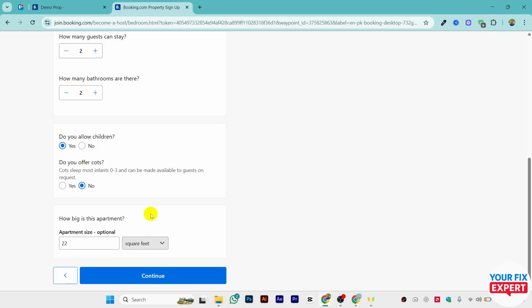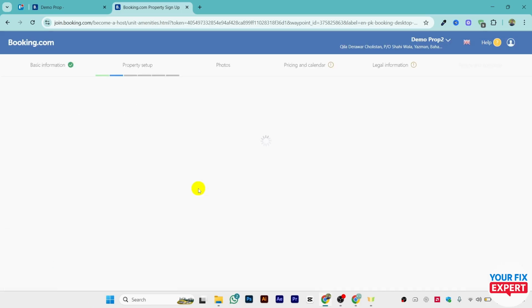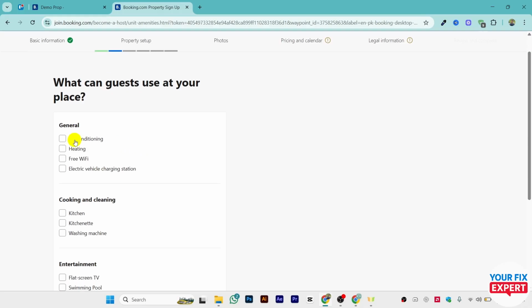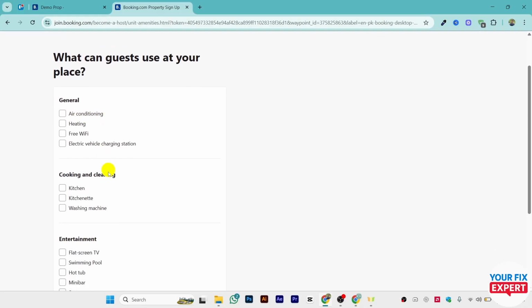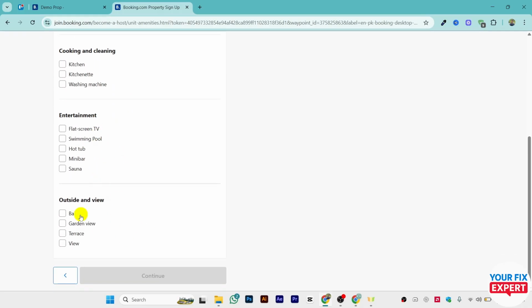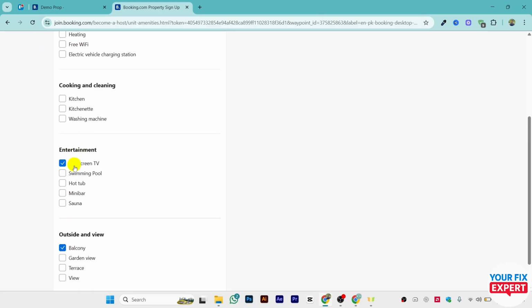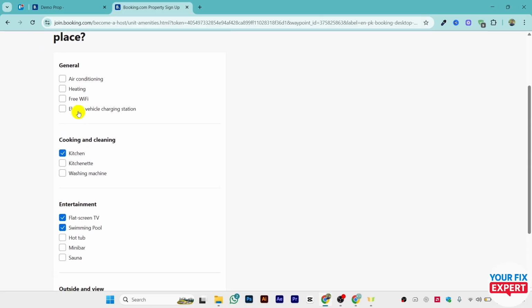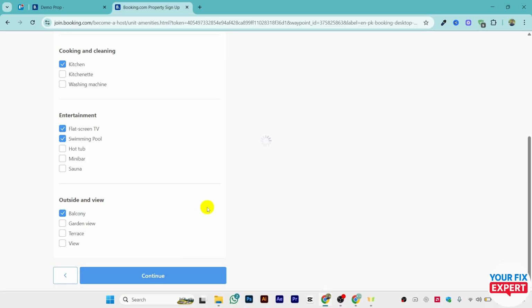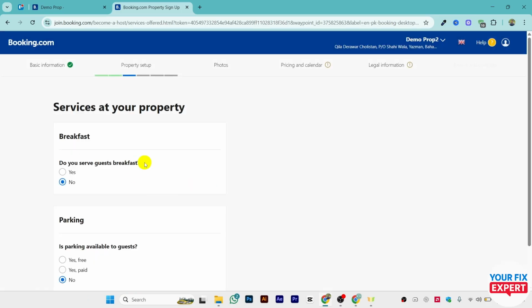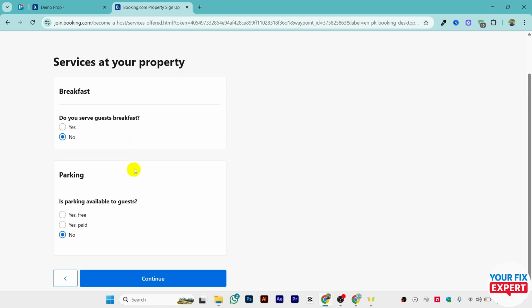Let's say I want to select this one. Make sure to enter the correct details. Among these details, you have air conditioning, the kitchen, cooling system. Make sure to select everything that you have inside your apartment or house or whatever property you're listing. Just click on continue. And after that, do you serve breakfast, parking?